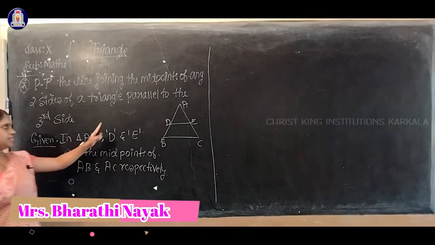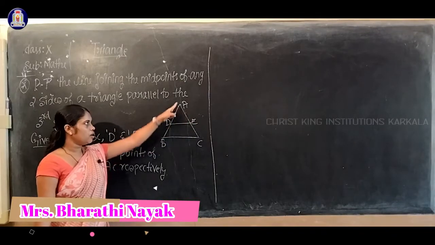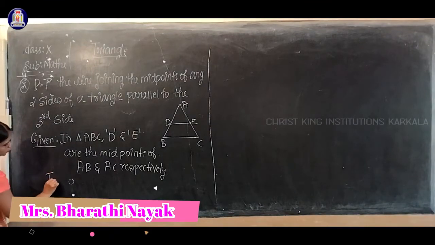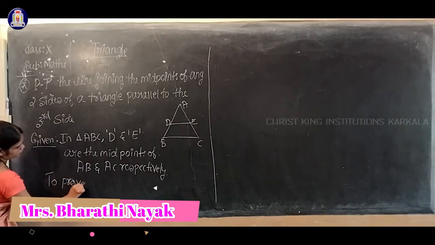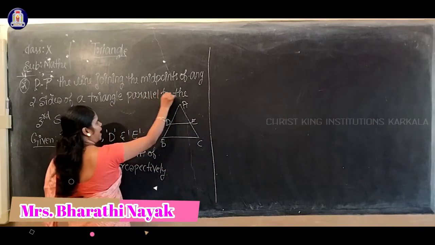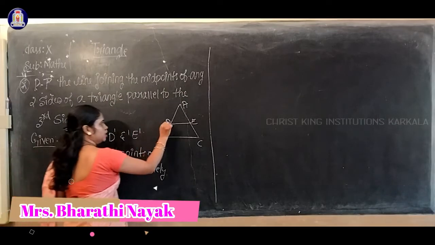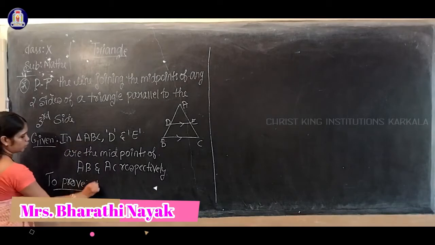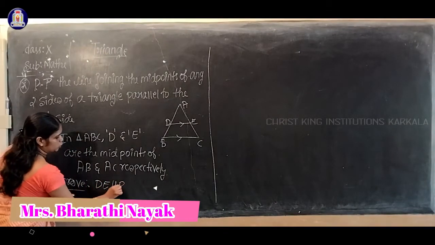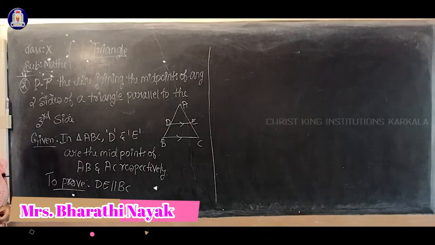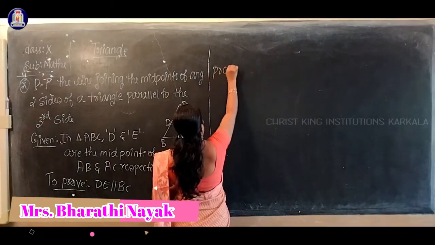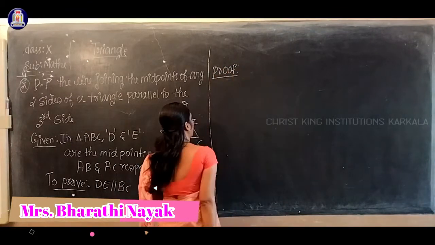In triangle ABC, D and E are the midpoints of AB and AC respectively. To prove, what you have to prove? That line DE is parallel to the third side. That means you have to prove this DE is parallel to BC. DE parallel to BC, this is what you have to prove. Next, the proof part I will consider.